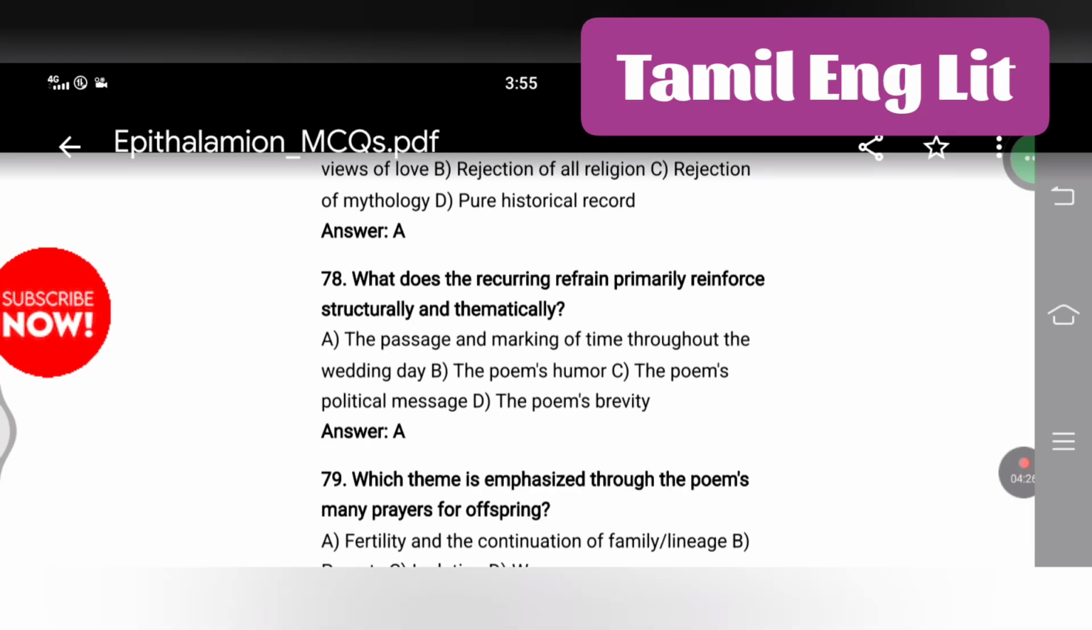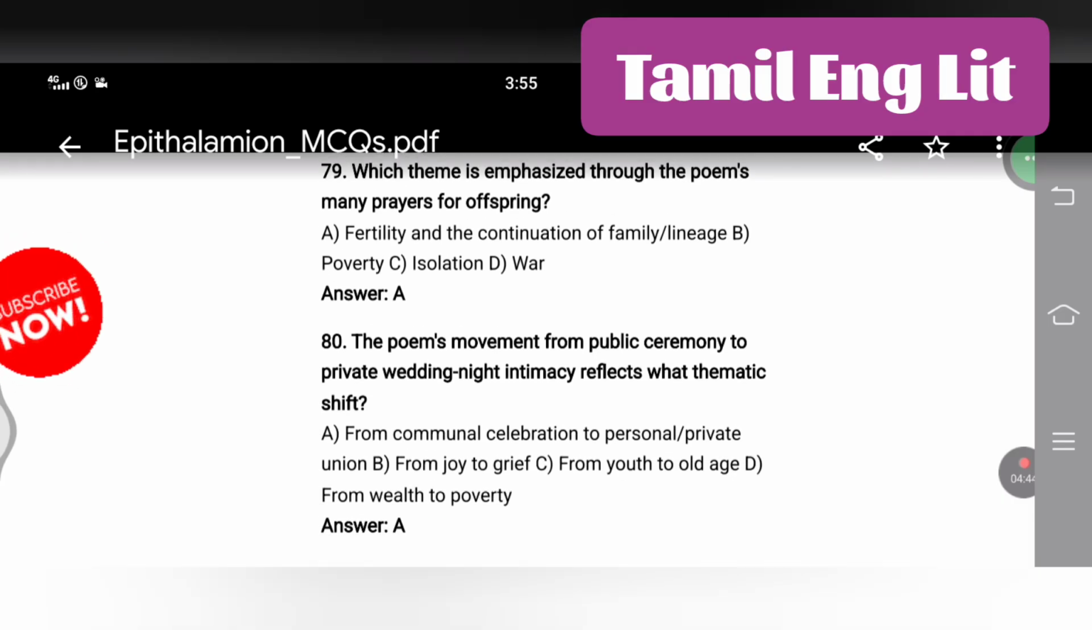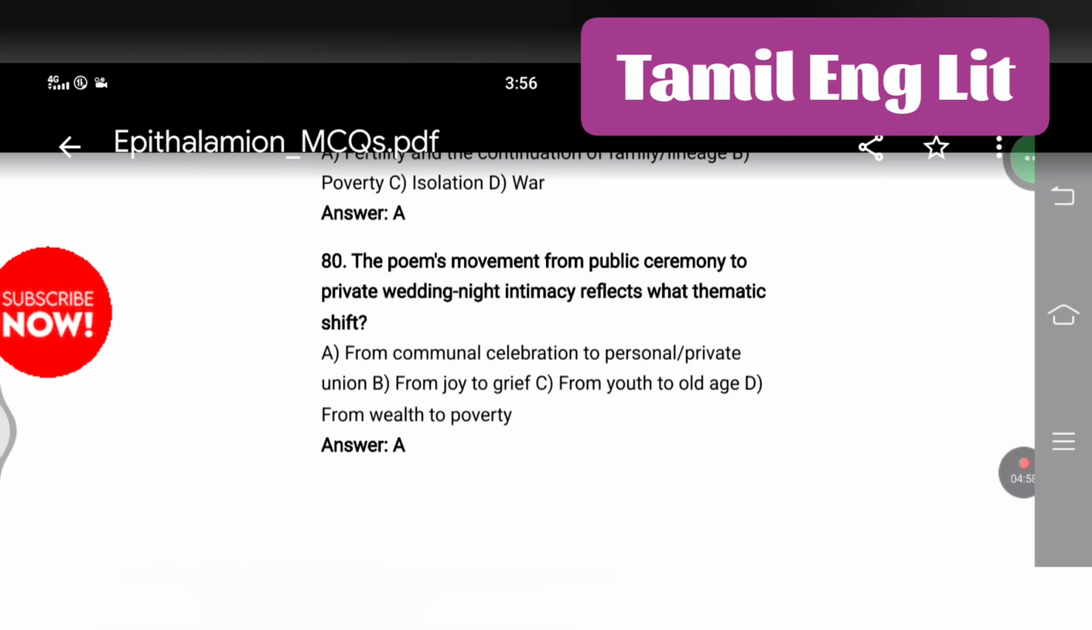What does the recurring refrain primarily reinforce structurally and thematically? The passage and marking of time throughout the wedding day. Which theme is emphasized through the poem's many prayers for offspring, fertility, and the continuation of family lineage? The poem's movement from public ceremony to private wedding night intimacy reflects what thematic shift from communal celebration to personal or private union?